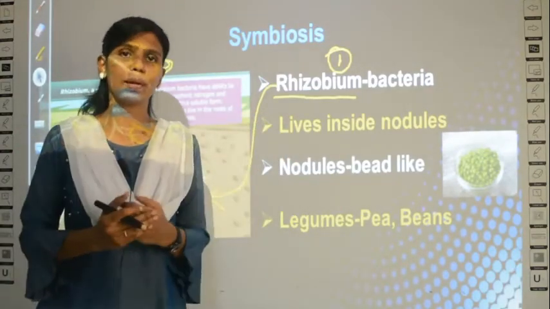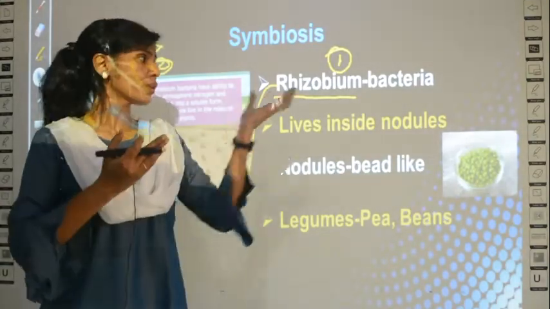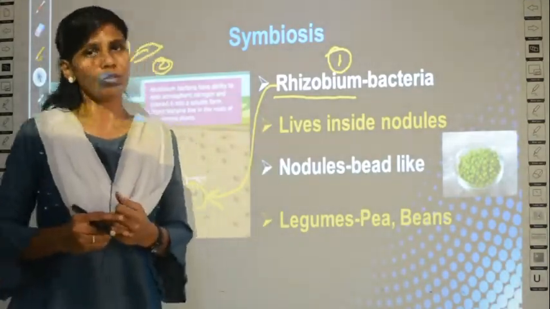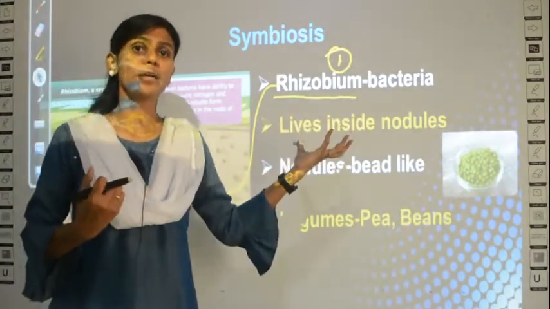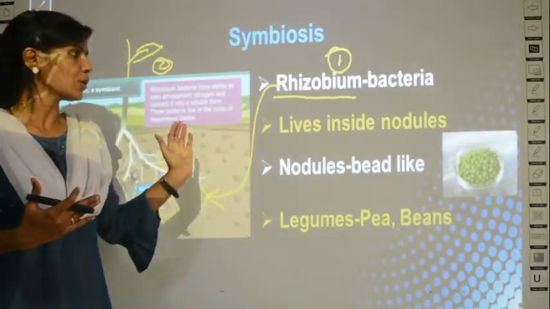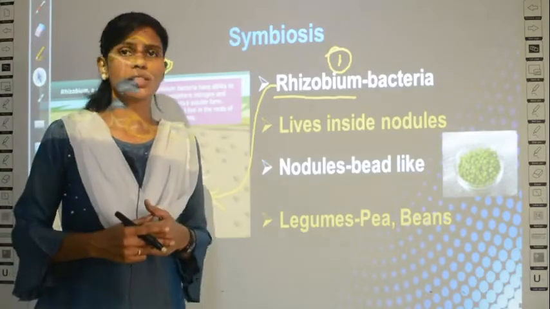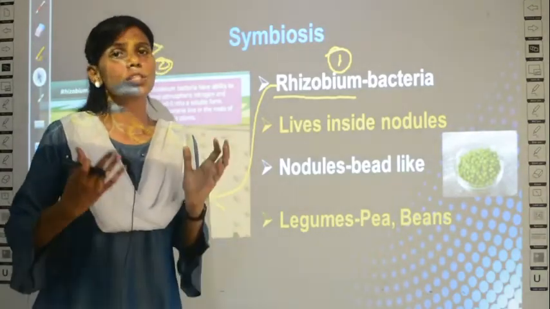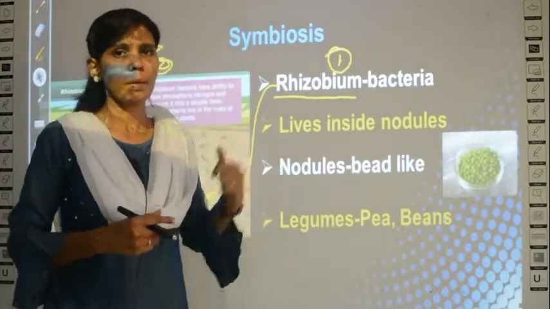It has a living place, no? The plant provides a living place in the form of nodules for the rhizobium bacteria to live. So in turn the bacteria gets benefited by having a living place, and then also it takes the nutrients from the plants for its growth. It needs to grow, no? So for its survival, the nutrients are taken by the rhizobium from the plant.